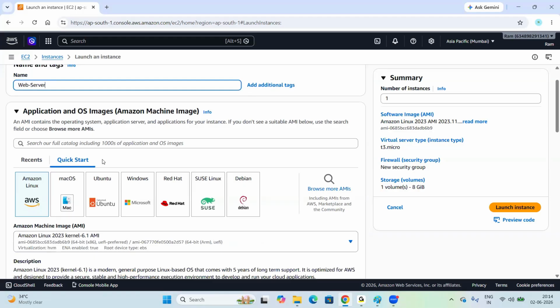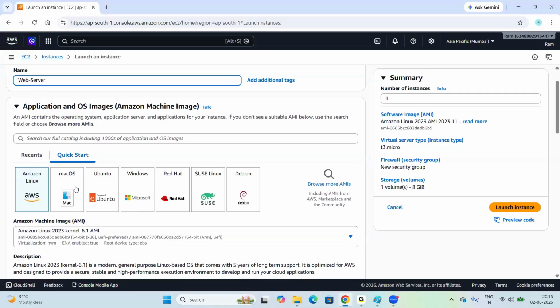Normally creating an instance and connecting to it takes only a one-minute job. But the first time we can go through all the options, so it will take some time, right? The first time we can walk through all the tabs here, whatever options are available. Now give the server name web server. Now look at my screen here.